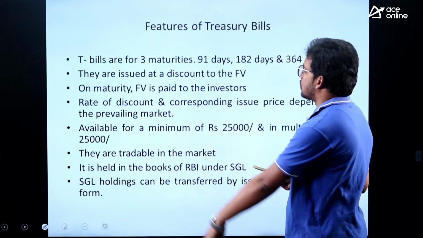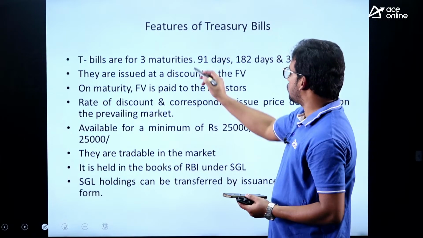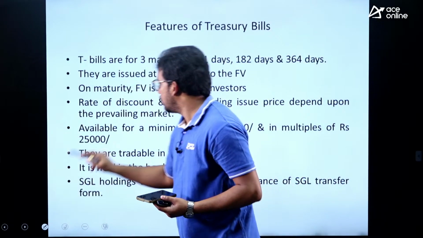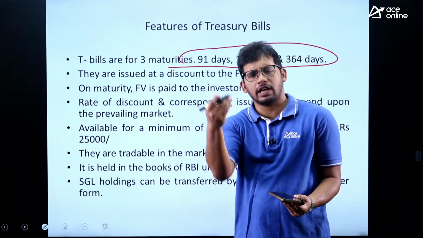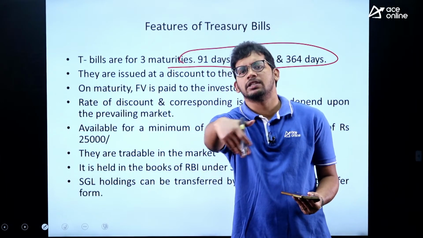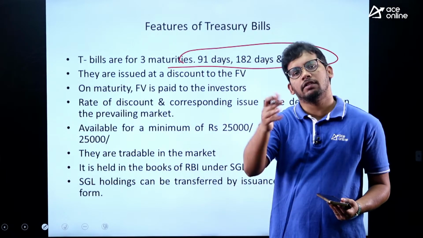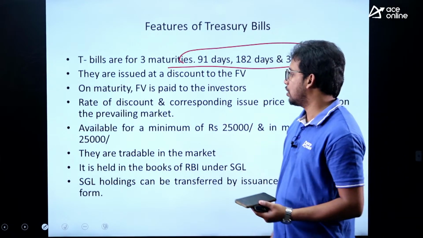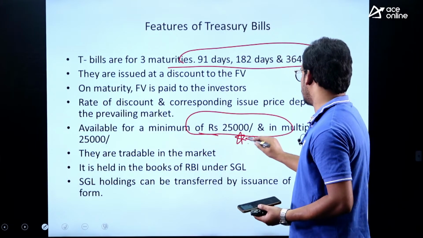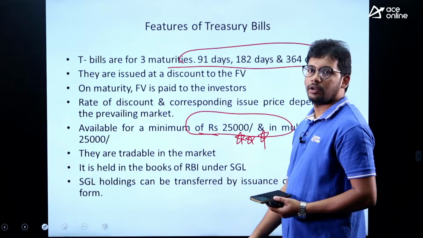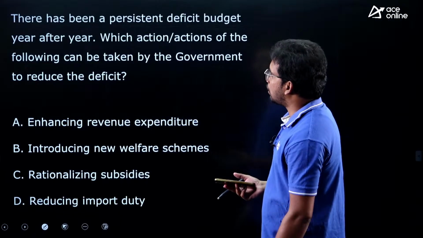So these are the features you can see. Three maturity periods are there. It's like a bond. The government is giving it now, but after 3 months they will take back the bond and give you some extra money. That's all, right? And the minimum amount RBI has decided is 25,000. This also may be asked in the exam, right? So this is about the Treasury bill.